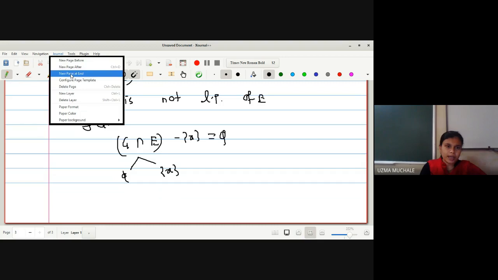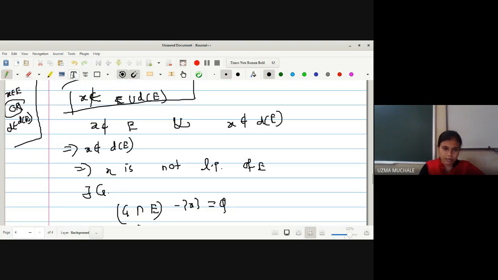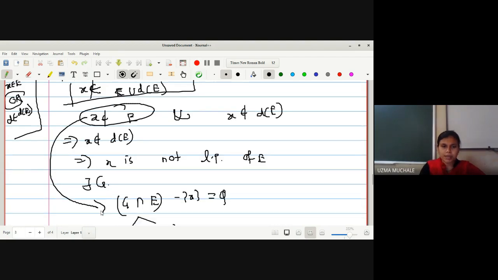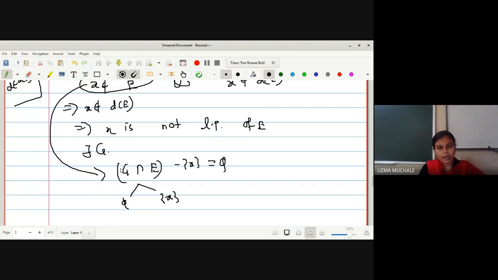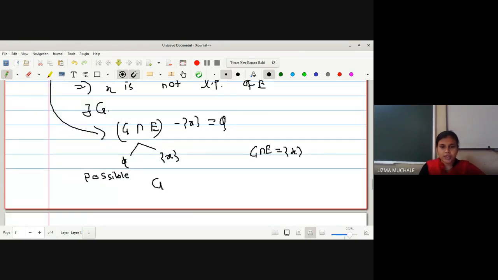Now what we have been provided: X is not a member of E as well as X is not a member of derived set E. So we can use this statement here. If X is not a member of E, how can it be a member of an intersection? Because if G intersection E is singleton X, it means that X is a member of both the sets. But we know X is not a member of E. If X is not a member of E, it means that it is not a member of the intersection. So from both the possibilities, we can select one possible thing: G intersection E is equal to empty set.